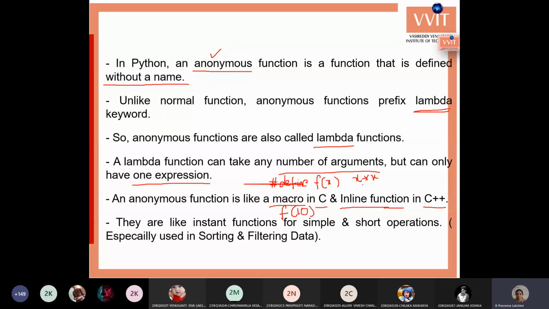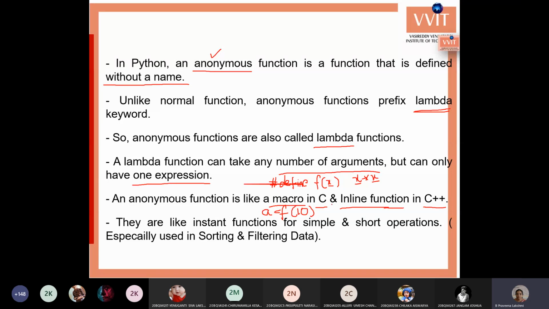It gives the square of 10. The 10 is substituted in the place of the x value, so you get x into x, 10 into 10, 100. You can store that into some other variable, a equals f of 10. Like this, we can create simple functions using hash define within the C language, and in the same way we can use inline functions in C++.